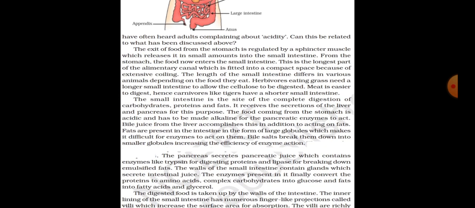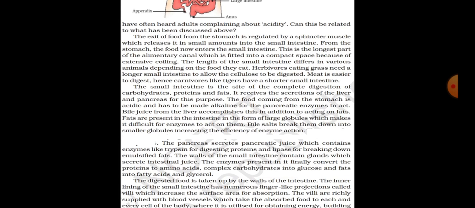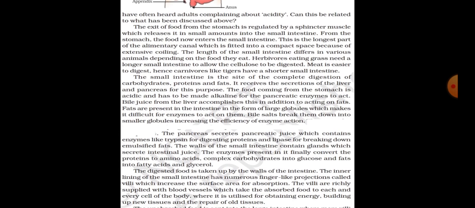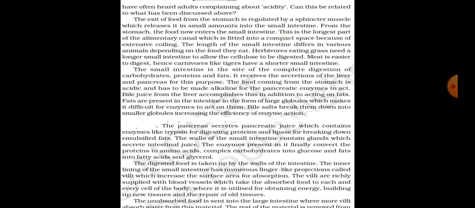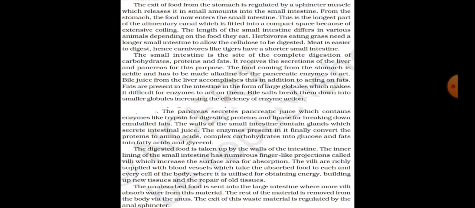The pancreas secretes pancreatic juice, which contains enzymes like trypsin for digesting proteins and lipase for breaking down emulsified fats. The walls of the small intestine contain glands which secrete intestinal juice. The enzymes present in it finally convert the protein to amino acids, complex carbohydrates into glucose, and fats into fatty acids and glycerol. The digested food is taken up by the walls of the intestine.